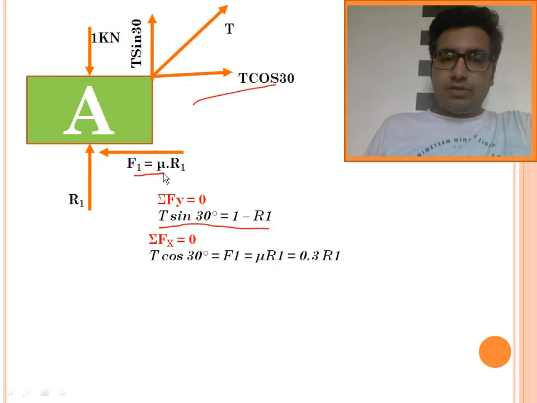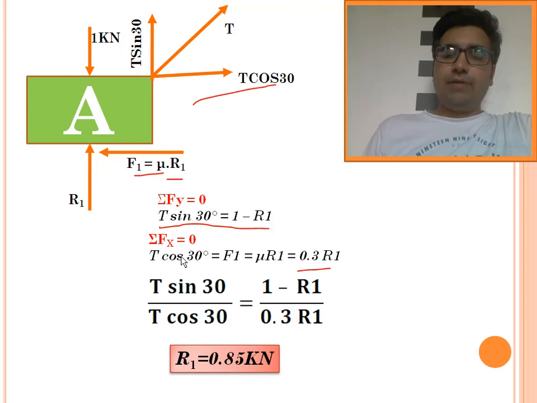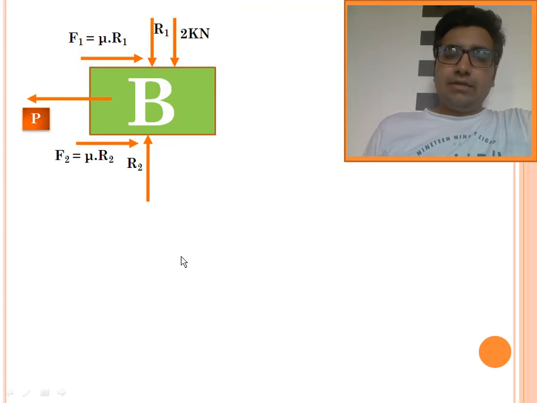T cos 30 equals F1, and F1 is mu R1, and mu is 0.3. So we got two relations, T sin 30 and T cos 30. Dividing T sin 30 by T cos 30, I get a ratio of 1 minus R1 upon 0.3 R1. T gets cancelled with T, and we get tan 30 equals 1 minus R1 upon 0.3 R1. There is only one unknown, and we get the reaction R1 equals 0.85. If I multiply reaction R1, 0.85, with 0.3, I will get the frictional force F1 equals mu R1. Is that okay? Now we have completed the static analysis on block A.